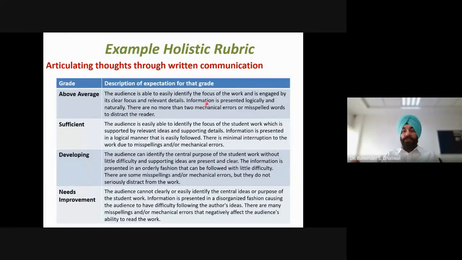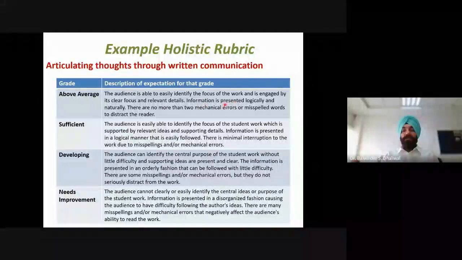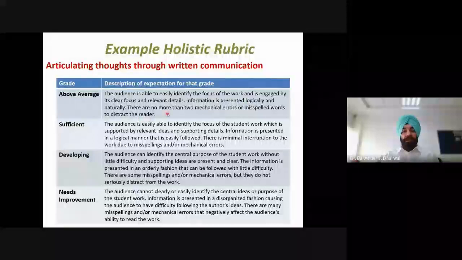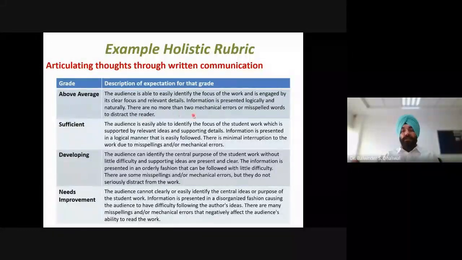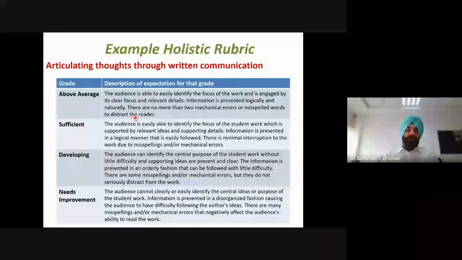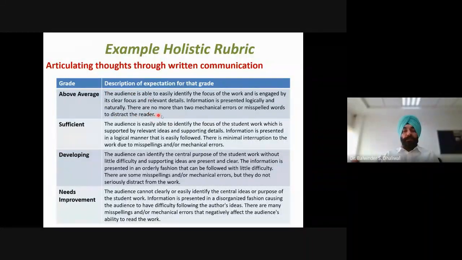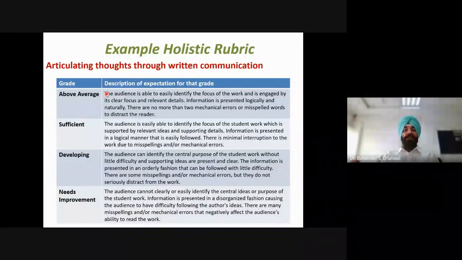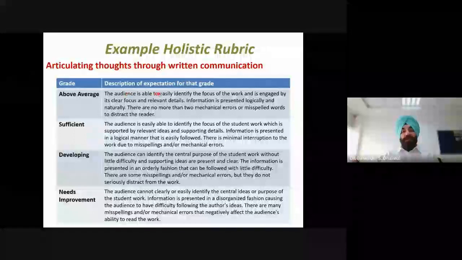The second line talks about information being presented logically and naturally. So this line talks about the organization of the written communication. What type of flow is there? The flow is logical or natural. Similarly, the third line talks about the grammatical mistakes. In holistic rubrics, we have to write a single description where we include all the criteria. That description will be an overall description of the student work, and it will be used to evaluate the student work.